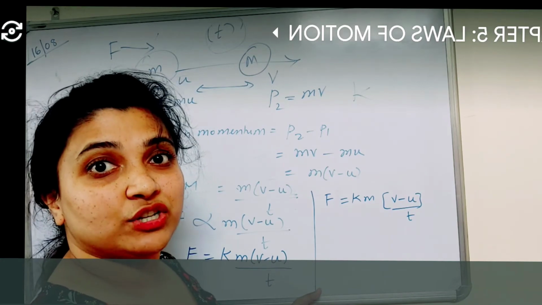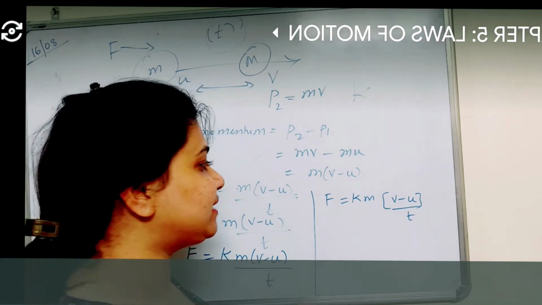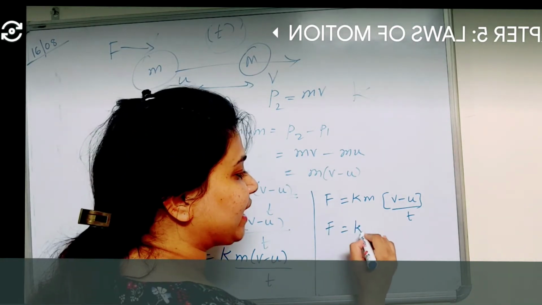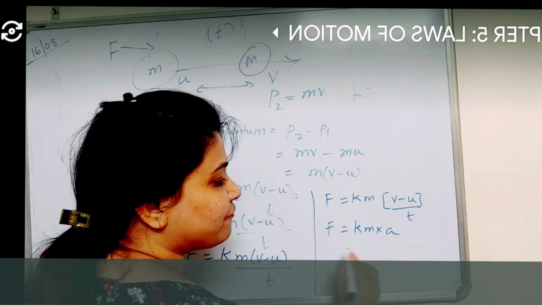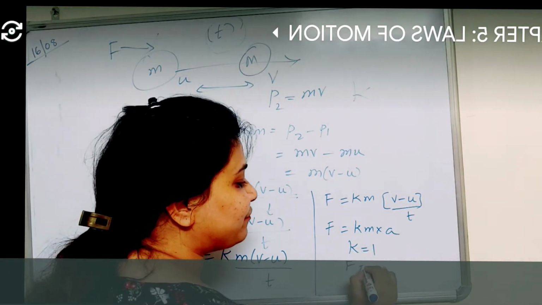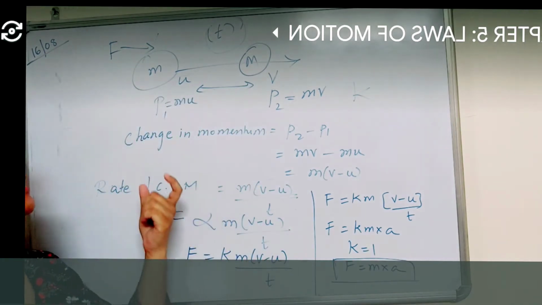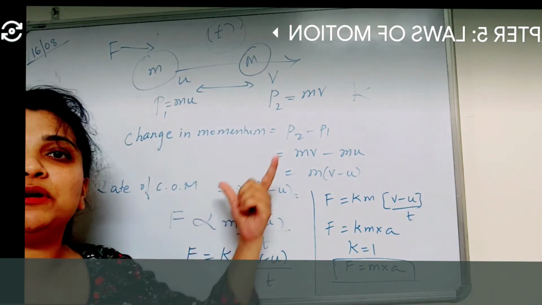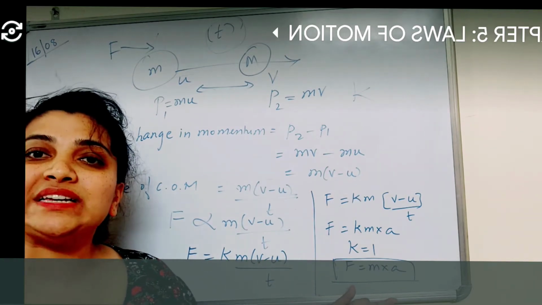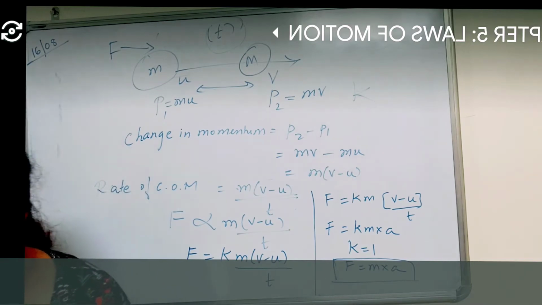What is change in velocity by time? It gives rise to acceleration. So F is equal to k m a, where if I put the constant of proportionality as 1, we get F is equal to mass into acceleration. So using this linear momentum concept, we have found Newton's second law of motion, that is F is equal to m into a, right?